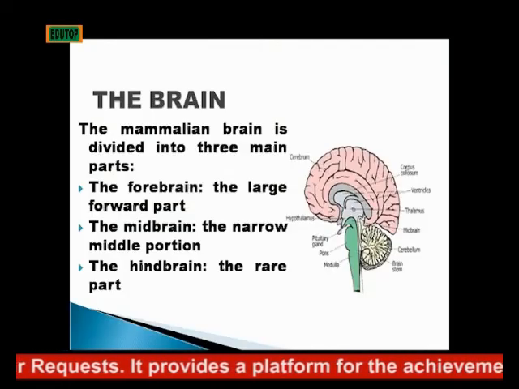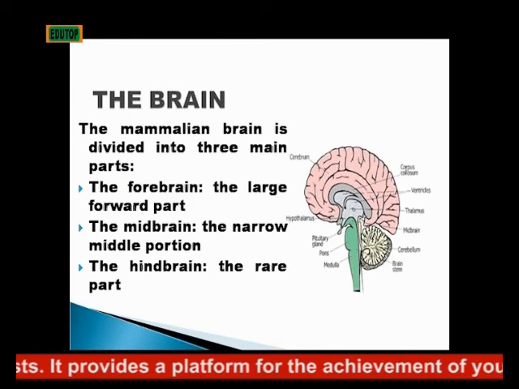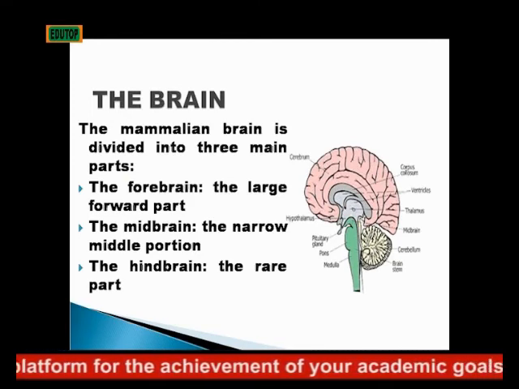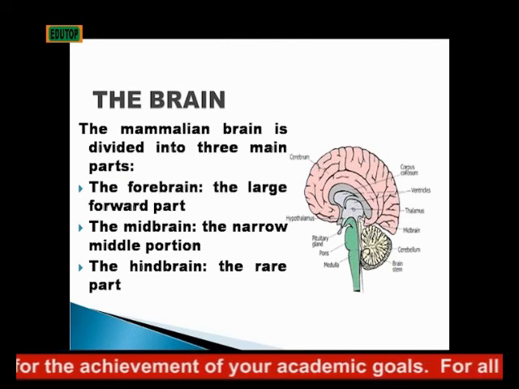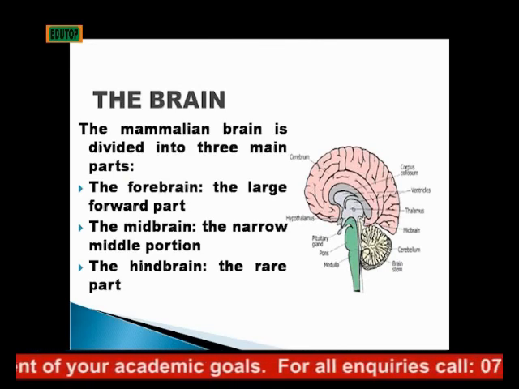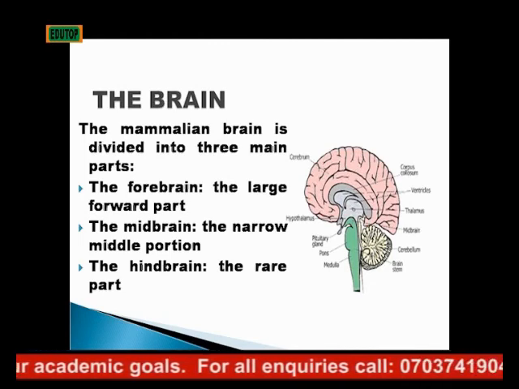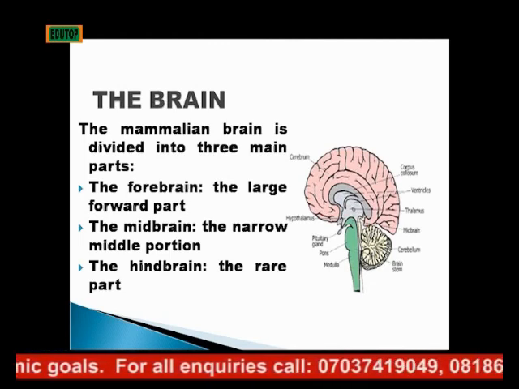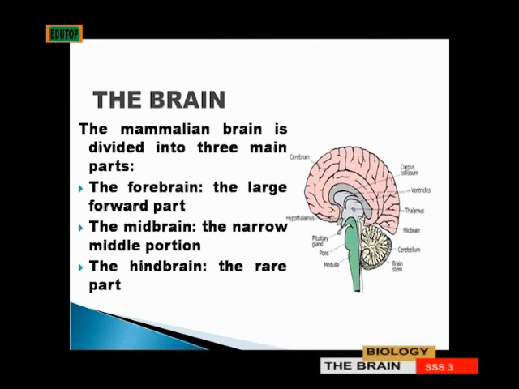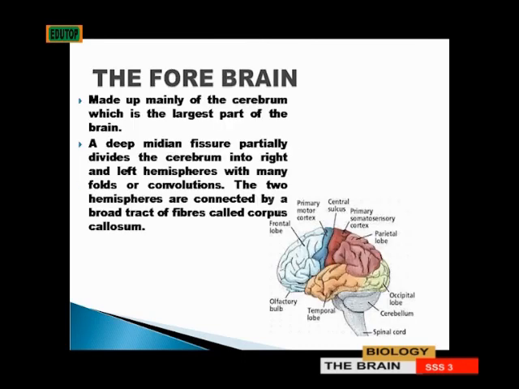The mammalian brain is divided into three main parts. We have the forebrain, the midbrain, and the hindbrain. Fore tells you that that's the part that is in front and is large, the large forward part. Then we have the middle portion, which is called the midbrain, and that's narrow. Then we have the hindbrain, called the rear part. That's the part that is behind. So it's divided into three major parts.